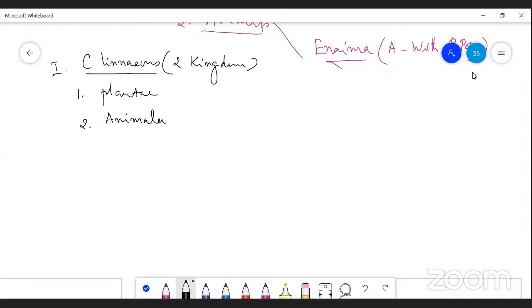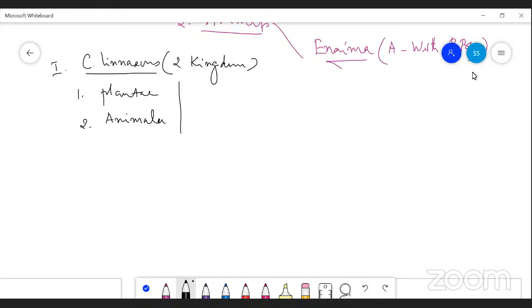He is called the father of taxonomy. But there are certain defects in this system of classification.